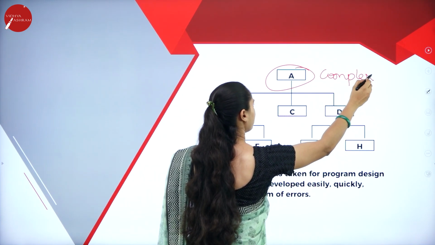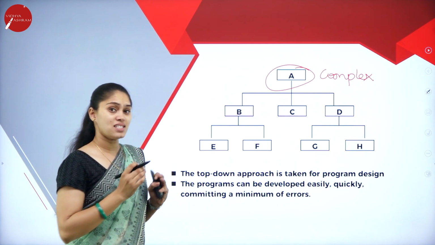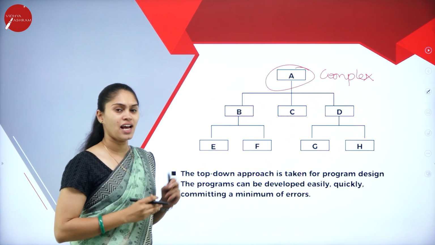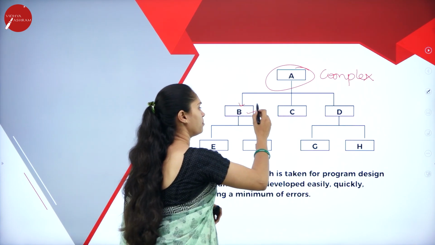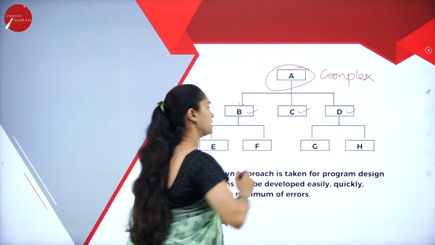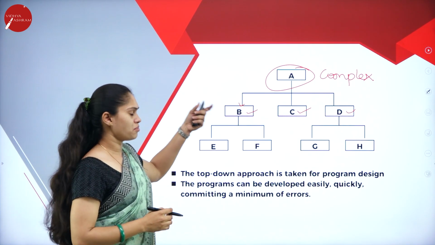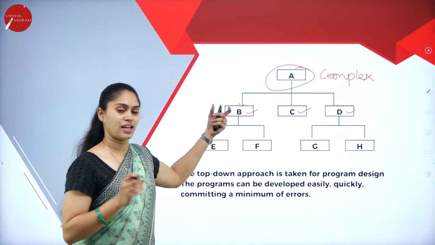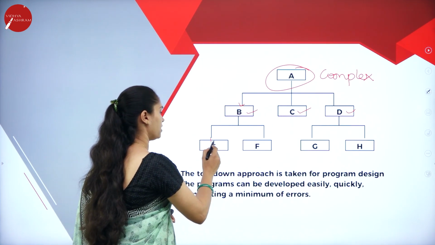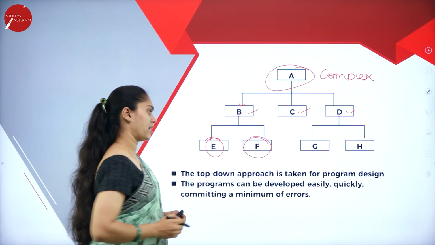I am not solving it as a single unit; instead I am segregating it. I am dividing it into sub-problems B, C and D. When it comes to B, I am not considering it as a complex one, so I further divide it into E and F.